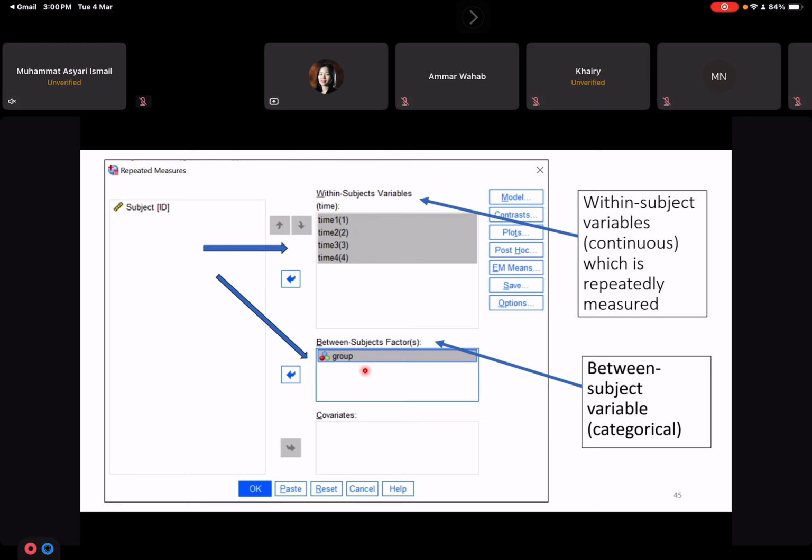Sometimes your supervisor might ask you to control for a certain covariate, for example, age. Age might have an impact on the fitness score, so you can put age under the covariate box. Covariate is for numerical variables only, so your confounding variable should be numerical in this case. This is optional.